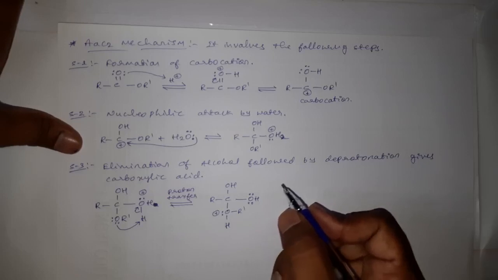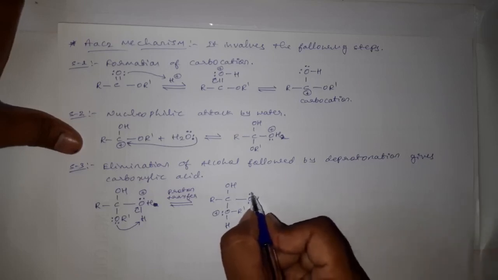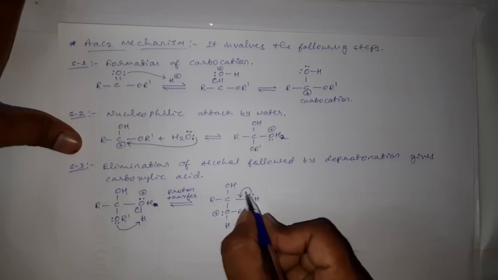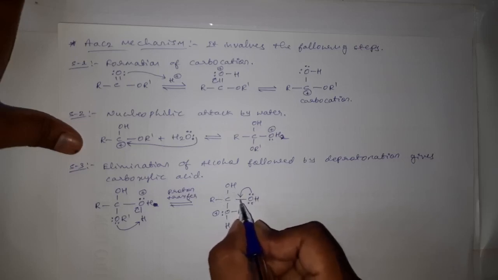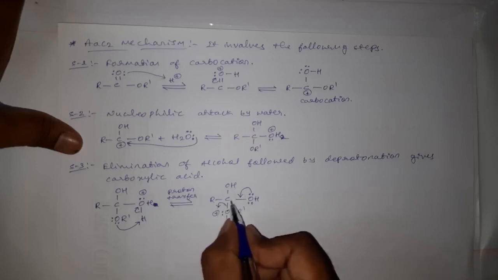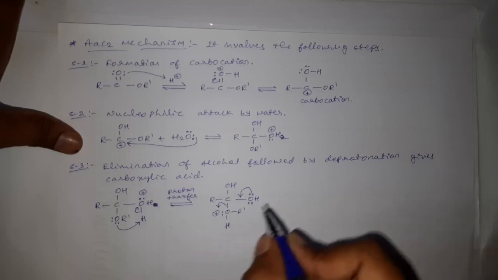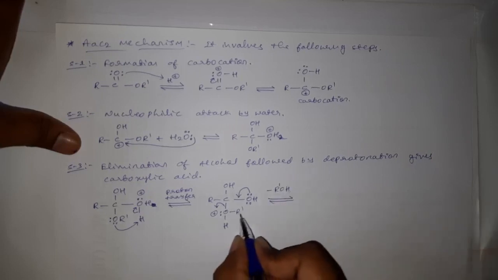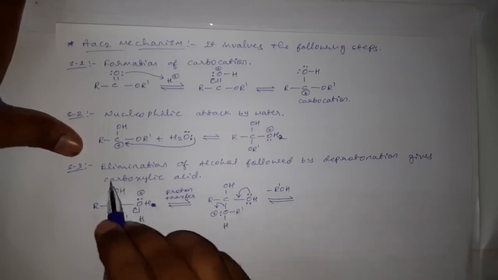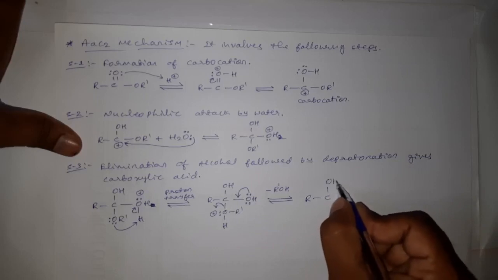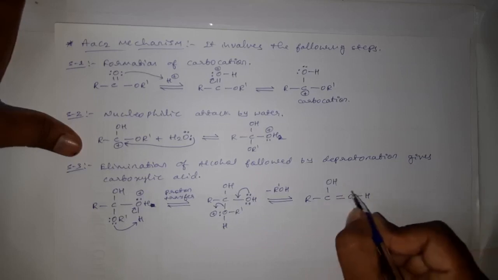Then this oxygen will donate a pair of electrons towards carbon, and as this carbon already has four bonds, forming a fifth bond makes it unstable, so it should lose one of its old bonds. Then it will lose this bonded pair of electrons, and these electrons will move towards oxygen only, and hence we can say the loss of alcohol, that is R dash OH, alcohol, is the elimination of alcohol, which is followed by the formation of R C OH double bond OH plus.